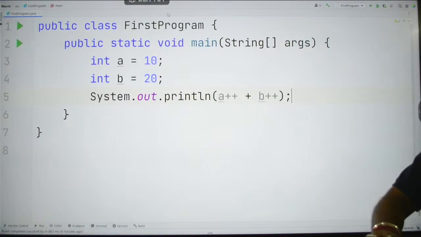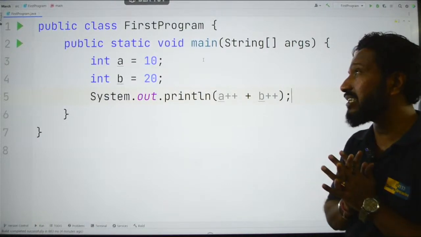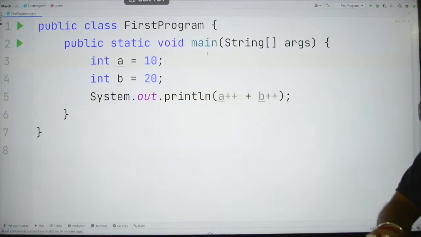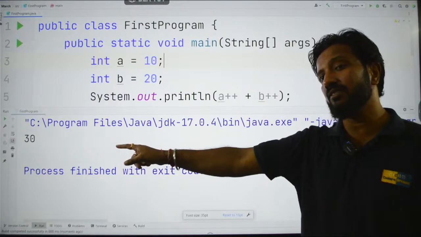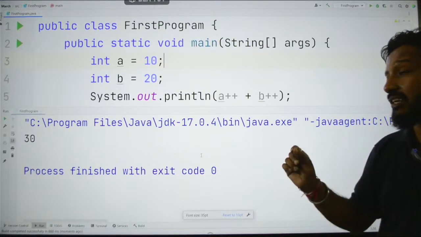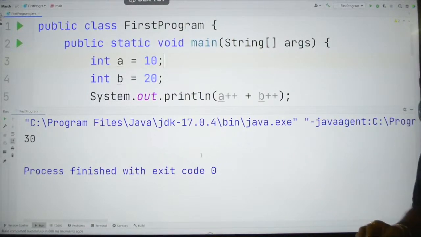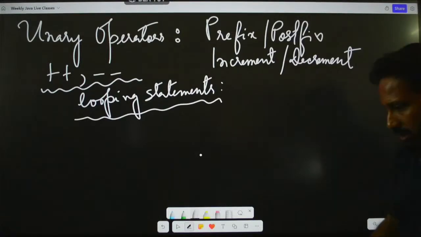But that is not the correct answer, guys. Many times I have seen people telling this as a wrong answer. Okay, so just try to understand this, what I am saying. See, the answer is not 32, it is 30. Okay, just try to understand what I am telling now. I'll go back to my editor.